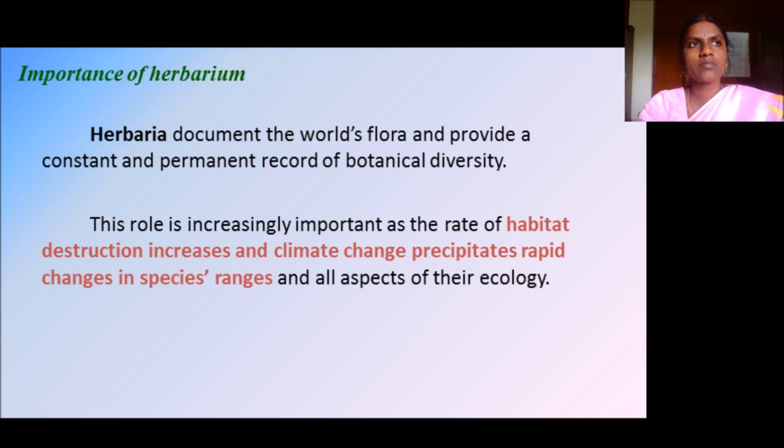It should be on a tree, but it is moving to our house, at some undisturbed place. Why is it like that? Because of habitat destruction. These things we can study only by the herbarium, so herbarium is important.